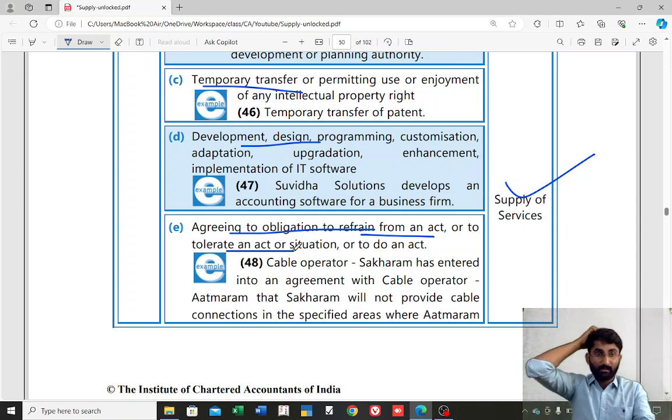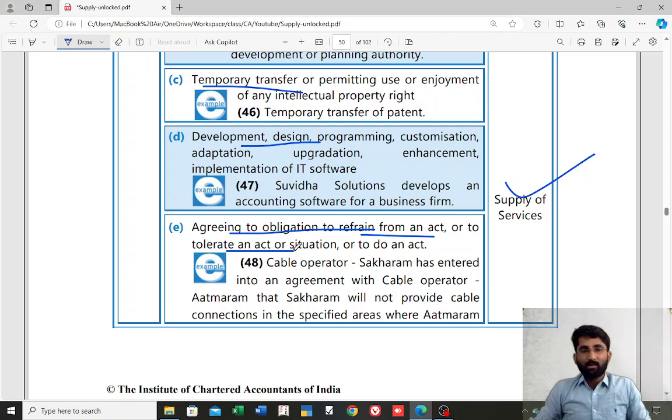Not to do something. Example, if you pay me 20,000 rupees, I will not take class anywhere else. I don't take class anywhere else. That is not to do something. So not to do something, refraining from doing something, or to tolerate something.